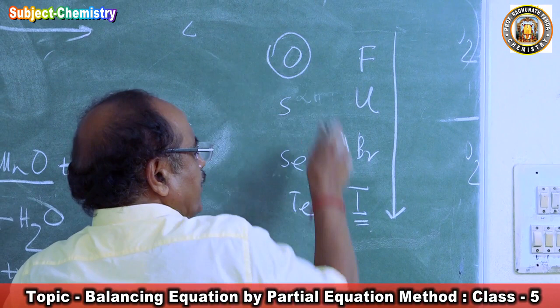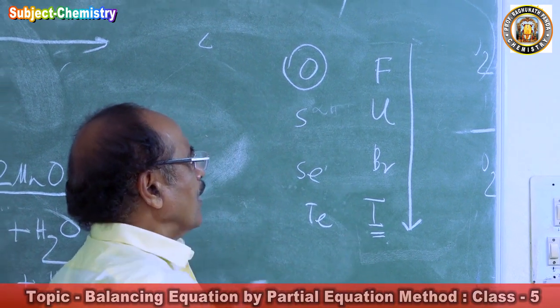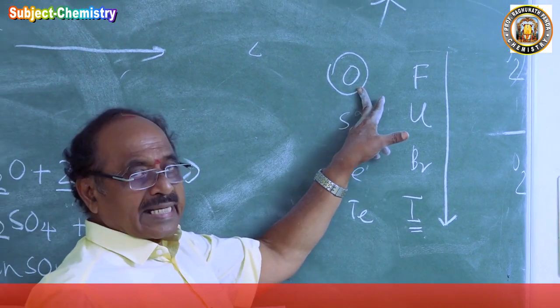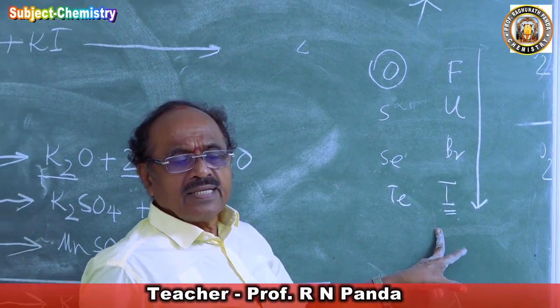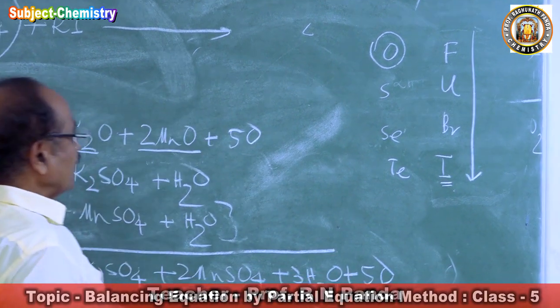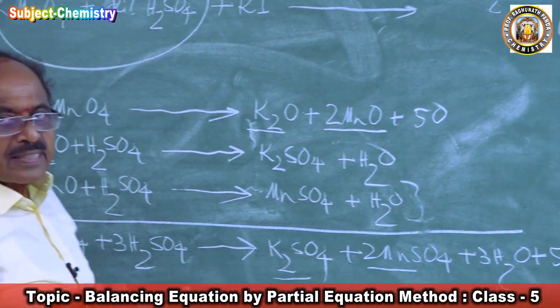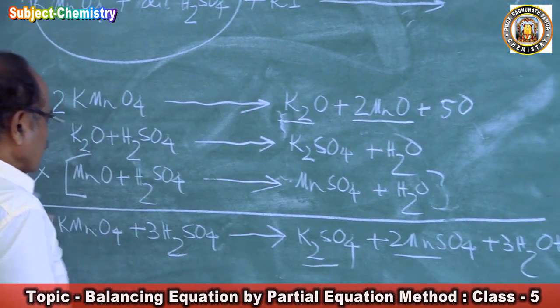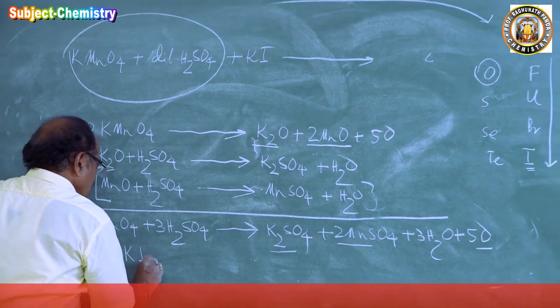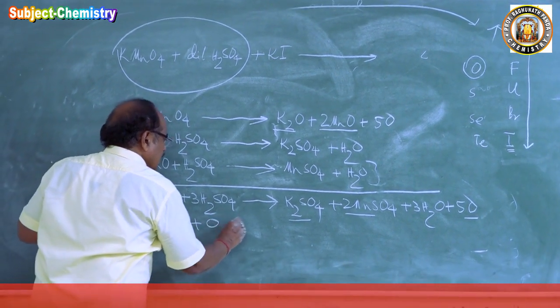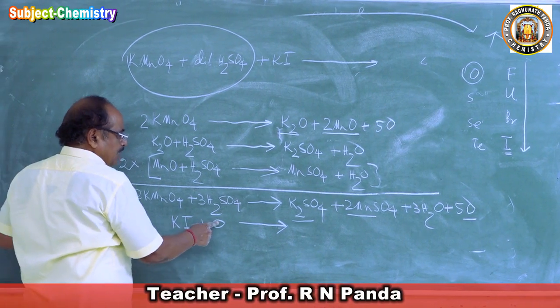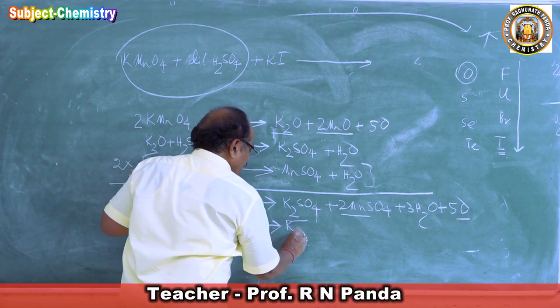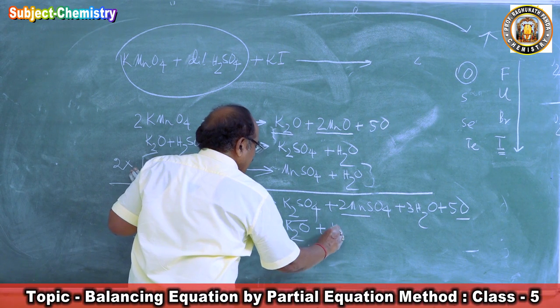Oxygen is also negative, iodine is also negative, but oxygen is more negative than iodine. Hence we know that more negative displaces less negative. So potassium iodide will react with oxygen to form potassium oxide and liberate iodine.